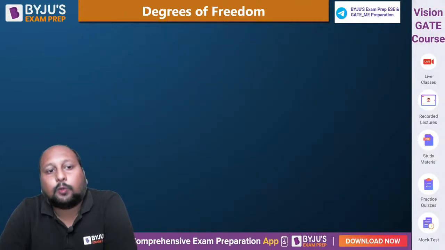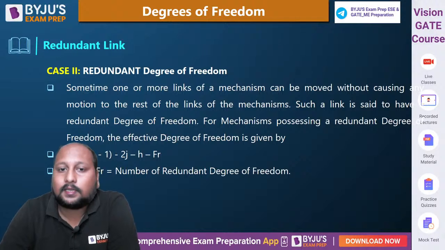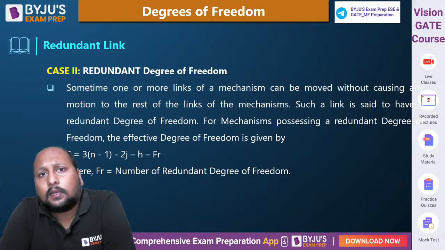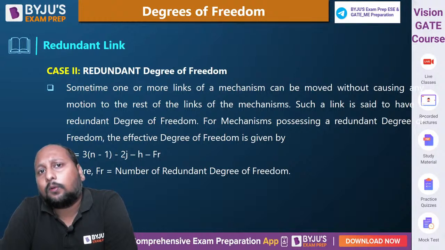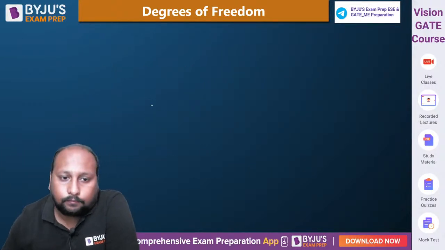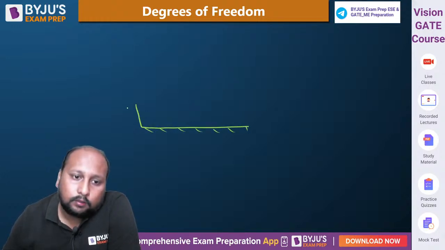Okay, the next one is the concept of redundant degree of freedom. What is redundant degree of freedom? कभी कभार क्या होता है, there are some links even if you are not providing input, वो अपने आप मूव कर जाता है. एग्जाम्पल लेते हैं. This is input.